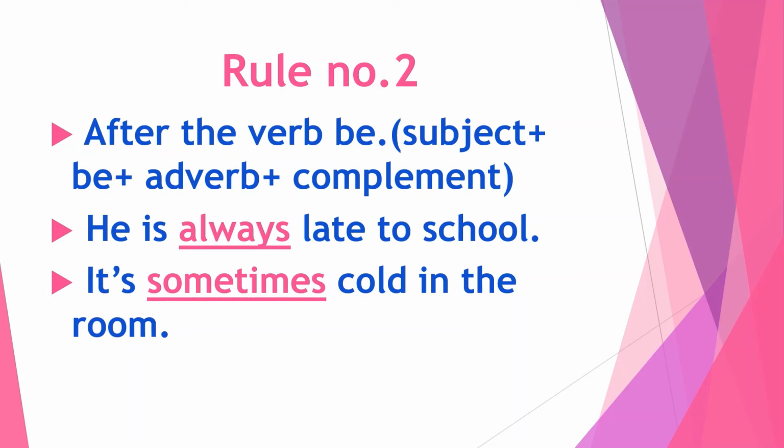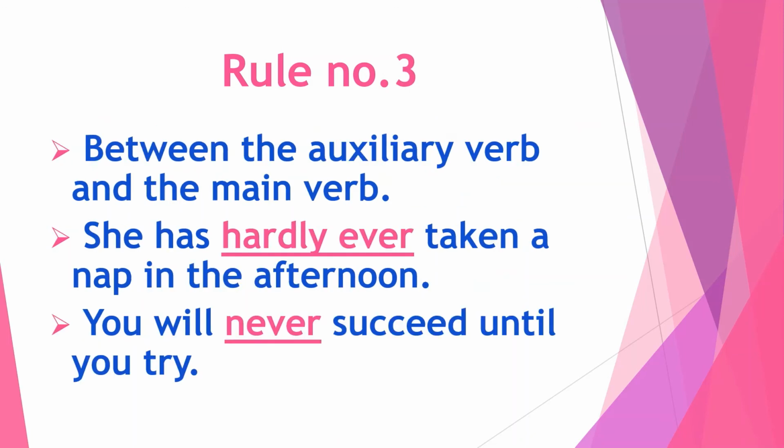Now next example, it's sometimes cold in the room. Here the subject is it, the to be form of the verb is is, sometimes is the adverb of frequency, and cold in the room is a complement to the subject it. Now rule number 3. What is rule number 3? An adverb of frequency should be placed between the auxiliary verb and the main verb.